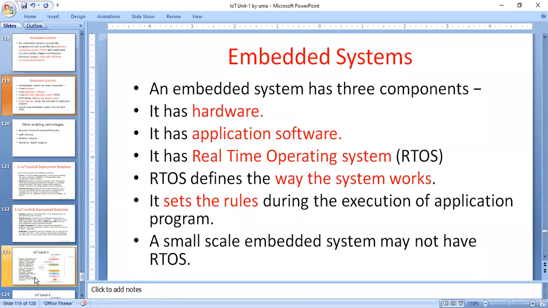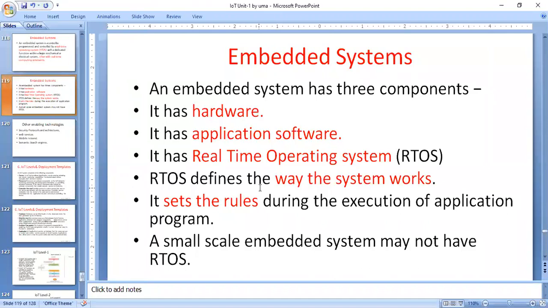Here, these three are the components of an IoT system. What is an RTOS here? The RTOS defines the way the system works. RTOS sets rules during the execution of the application program. A small-scale embedded system may not have the RTOS. A simple embedded system does not have the RTOS here.